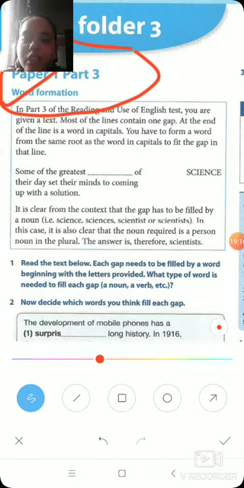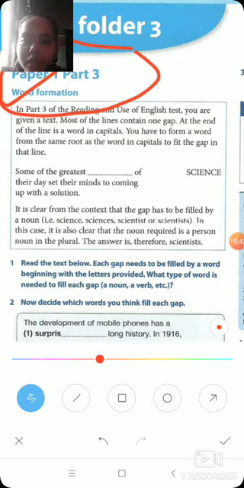So why will you write the wrong word? Because you keep guessing and you don't read the text. This is the reason why you all used to get it wrong, and there's no other reason. Many of you have confessed to this also, that yes, we did not read and we used to just write blindly. So if you are writing blindly, then don't expect that you'll get right answers.